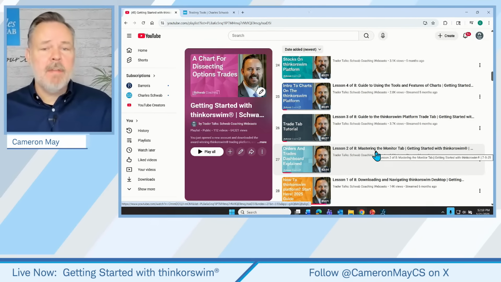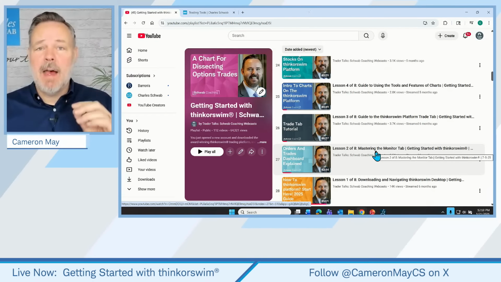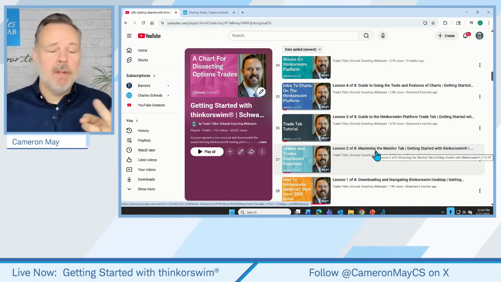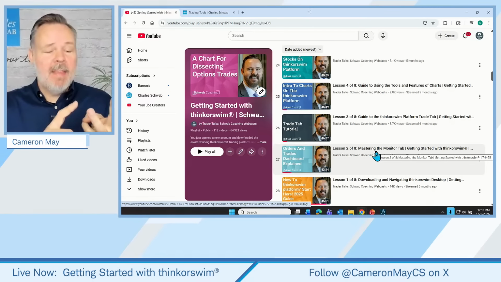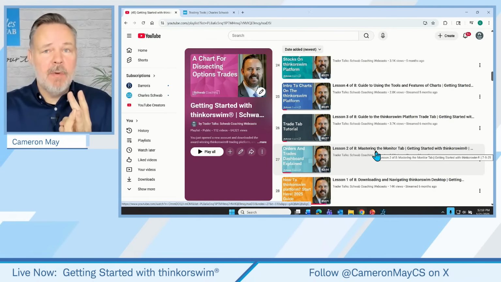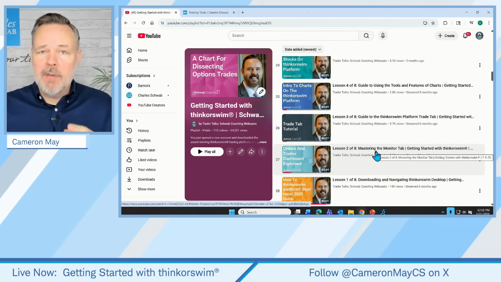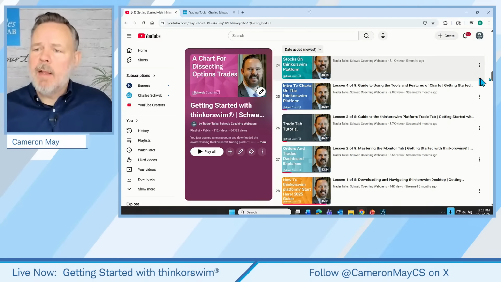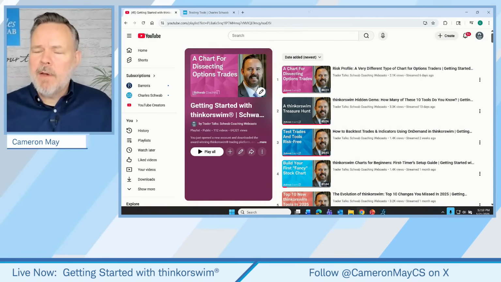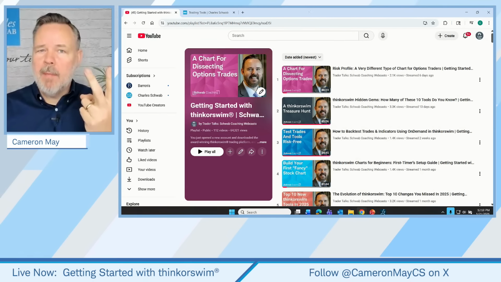Somebody just asked, hey, this is a demonstration of the desktop version of Thinkorswim. Absolutely right. There's also a mobile version, and there's also a web-based version, a stripped down version of Thinkorswim, just using the internet. I'm not talking about those today. I'm not covering mobile or the web-based version, but we do have coverage of them.